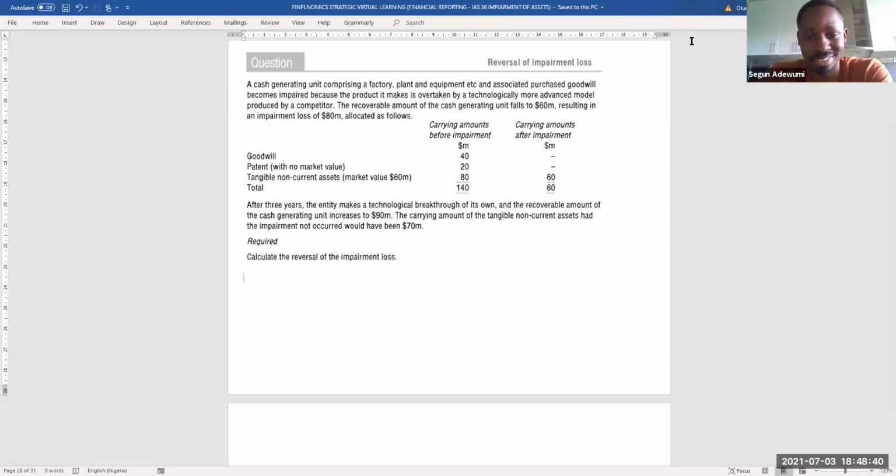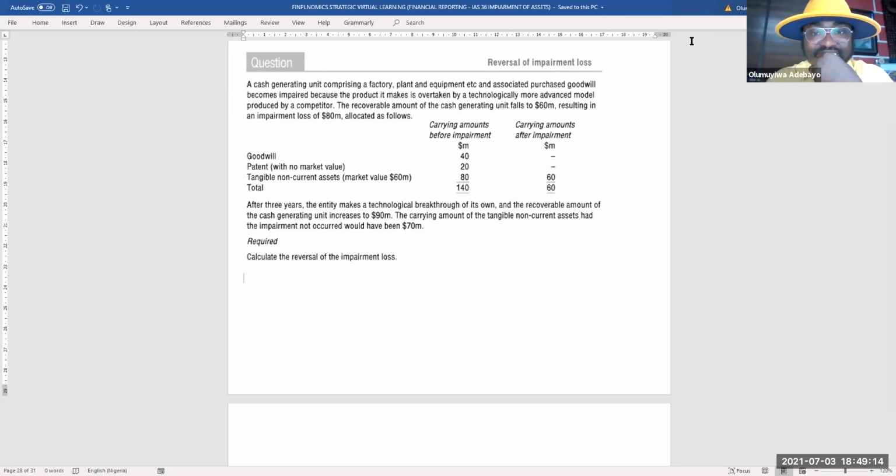I think that means if we have satisfied the tangible non-current assets of 70, there will still be $20 million remaining. So that 20 should go to patents that have been totally impaired before.